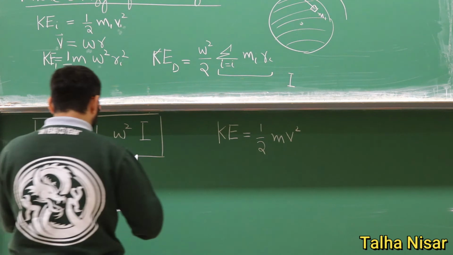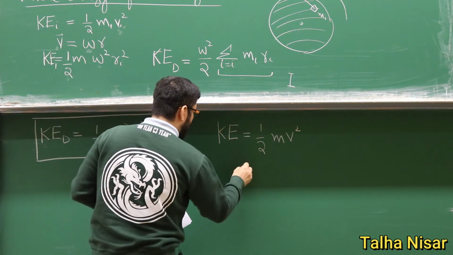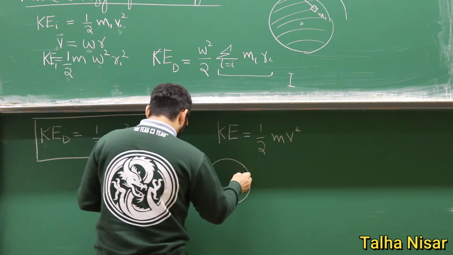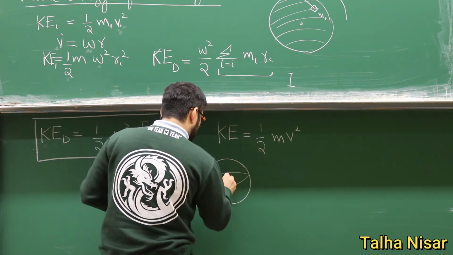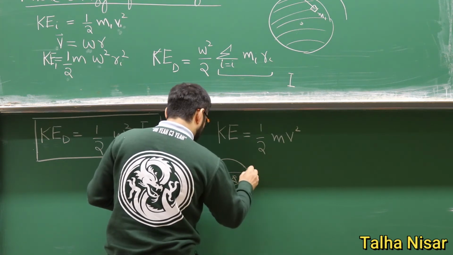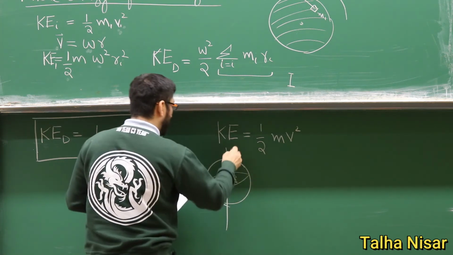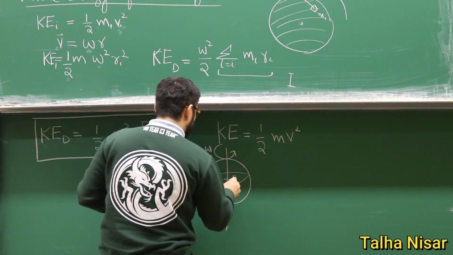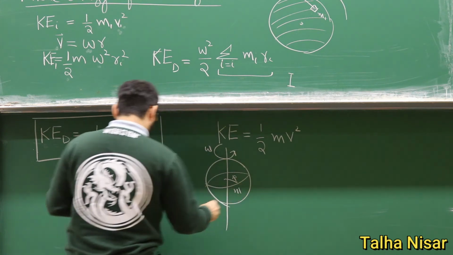So for the solid sphere, for example, we have a radius of the sphere, and then the axis of rotation is like this. For example, this is omega, and then we have the mass of the sphere.